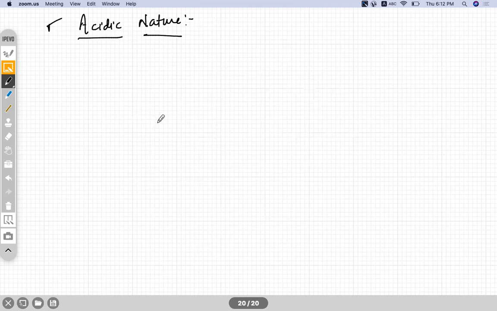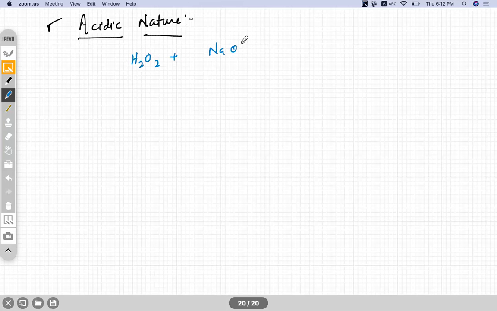Acidic nature, you see, it reacts with alkali solution and gives the corresponding peroxides. Like, for example, two examples here: H2O2 reacts with NaOH, it forms the corresponding peroxide, so Na2O2 and 2H2O.